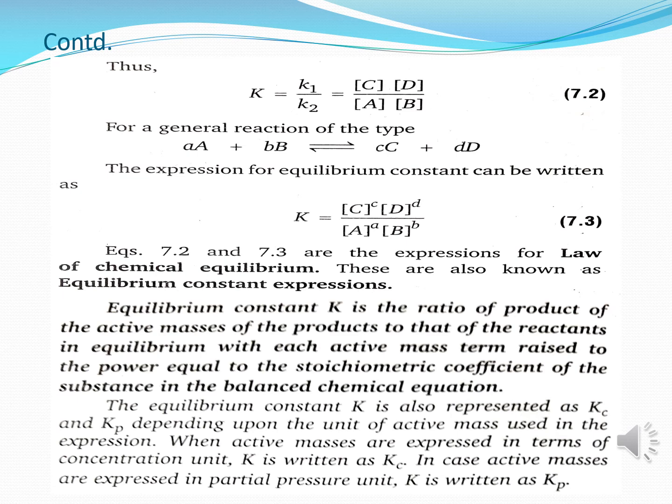Now the equilibrium constant K is also represented as Kc and Kp depending upon the unit of the active mass used in the expression. When active masses are expressed in terms of concentration unit, K is written as Kc, and in case active masses are expressed in partial pressure unit, then K is written as Kp.